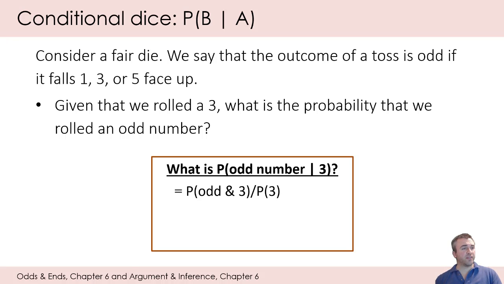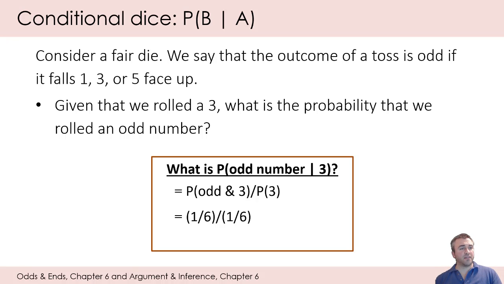So to convert the terms further into the rule, on the right-hand side of the equal sign, it's going to be equal to the probability of rolling an odd number and rolling a 3 divided by the probability of rolling a 3. So we know that the probability of getting an odd number and a 3 is 1/6.